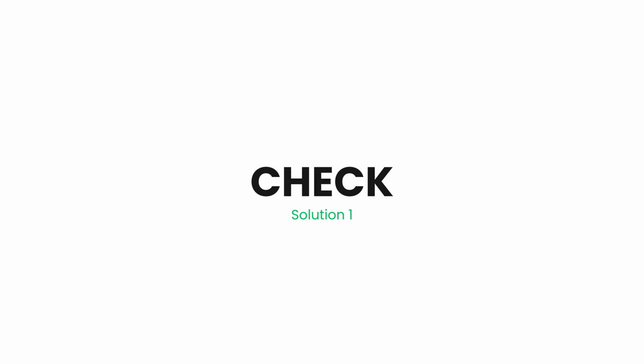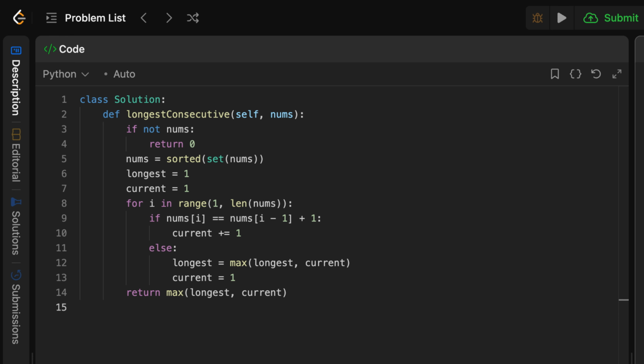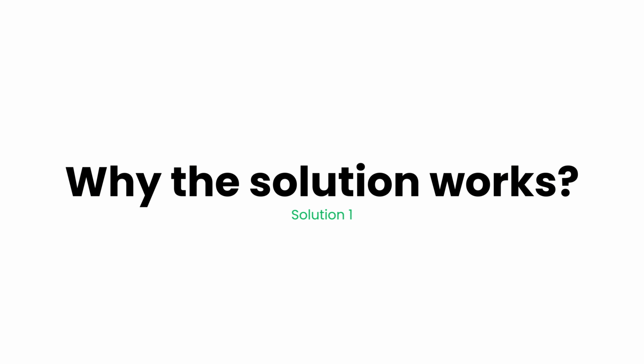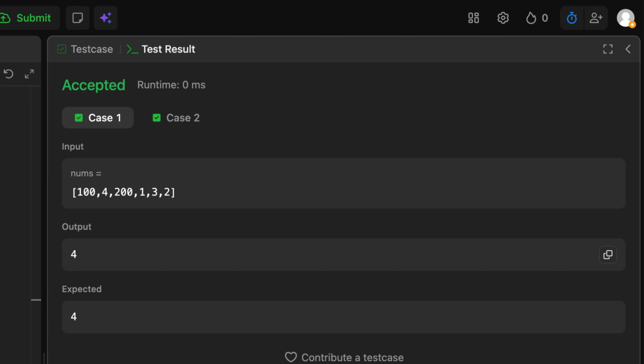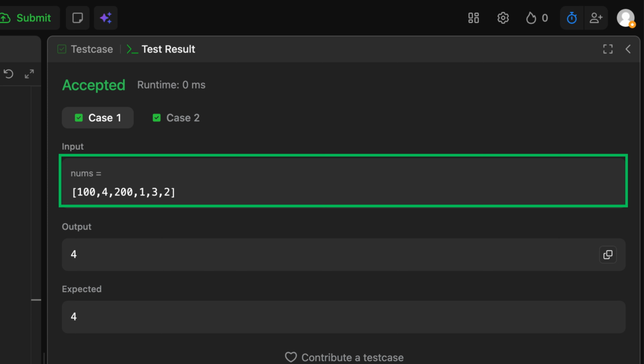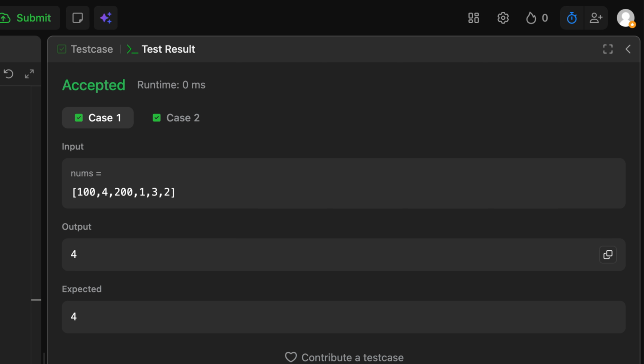Let's test our function using this input. These numbers are scattered on the number line, and our goal is to find the longest chain of consecutive values like 1, 2, 3, 4. Why the solution works: we first sort and deduplicate the list, turning it into 1, 2, 3, 4, 100, 200. Now consecutive numbers sit next to each other. The algorithm scans and builds streaks. 1, 2, 3, 4 gives a streak of 4.